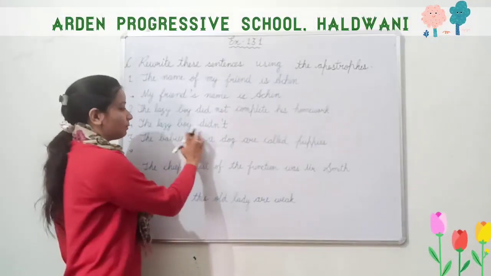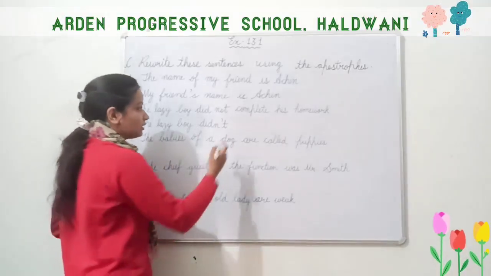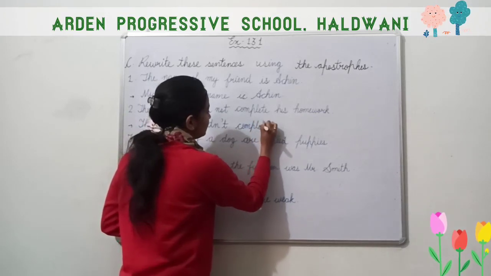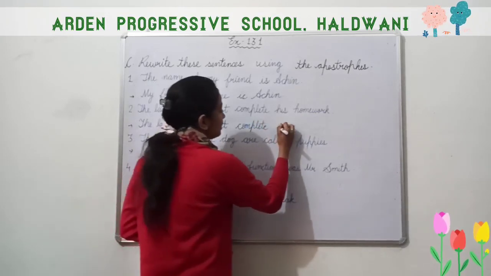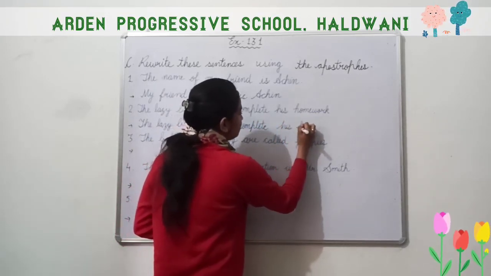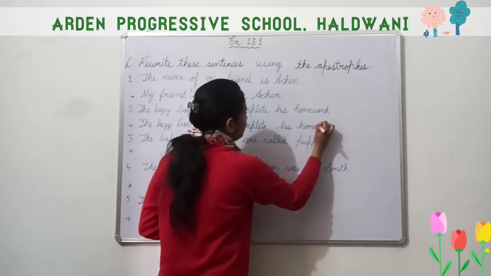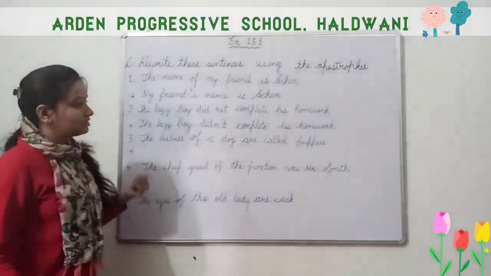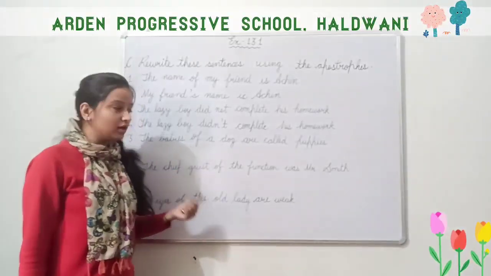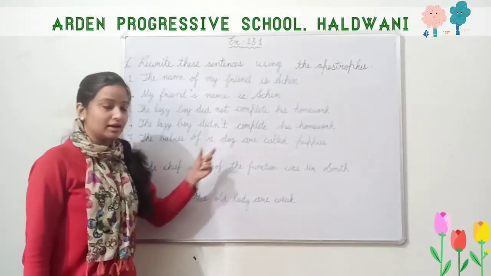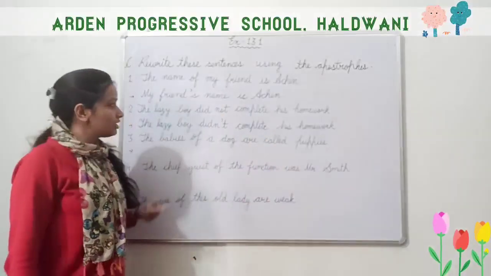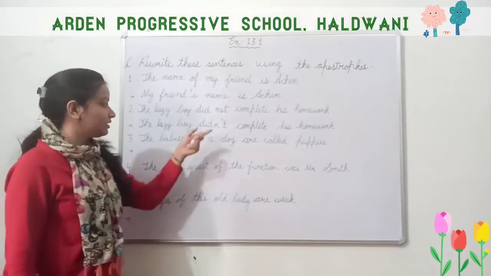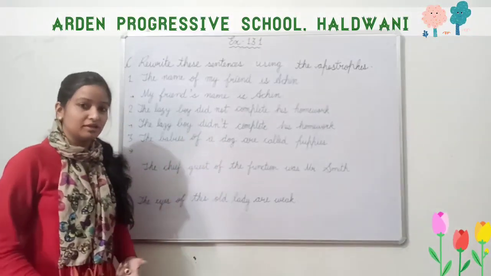Okay. So the lazy boy didn't complete, C-O-M-P-L-E-T-E, complete his homework, H-O-M-E-W-O-R-K, homework. So the lazy boy did not complete his homework. The lazy boy didn't complete his homework. Okay. So the first use of apostrophe is to show the possession. The second use is to make the short forms.